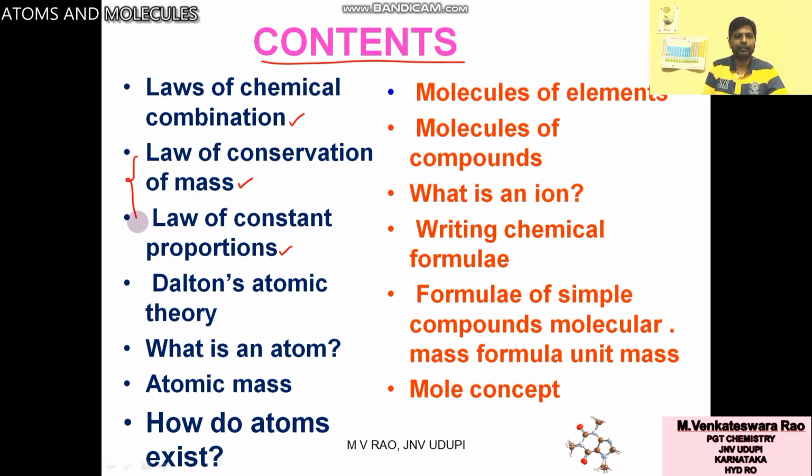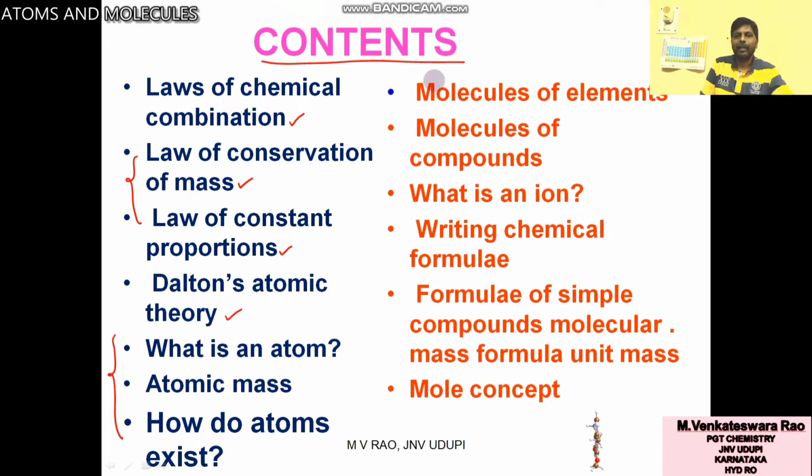Next, Dalton's atomic theory. Next topic is what is an atom, atomic mass, how do atoms exist.